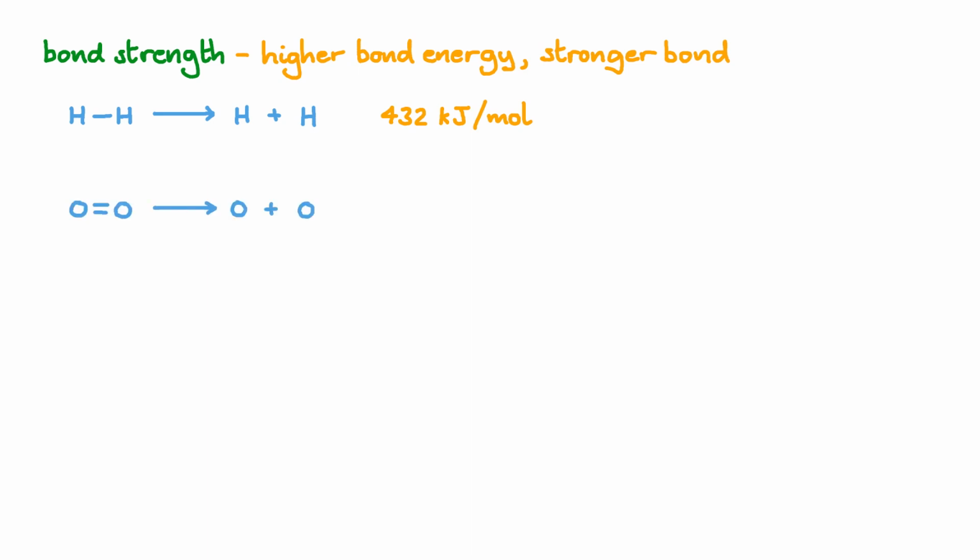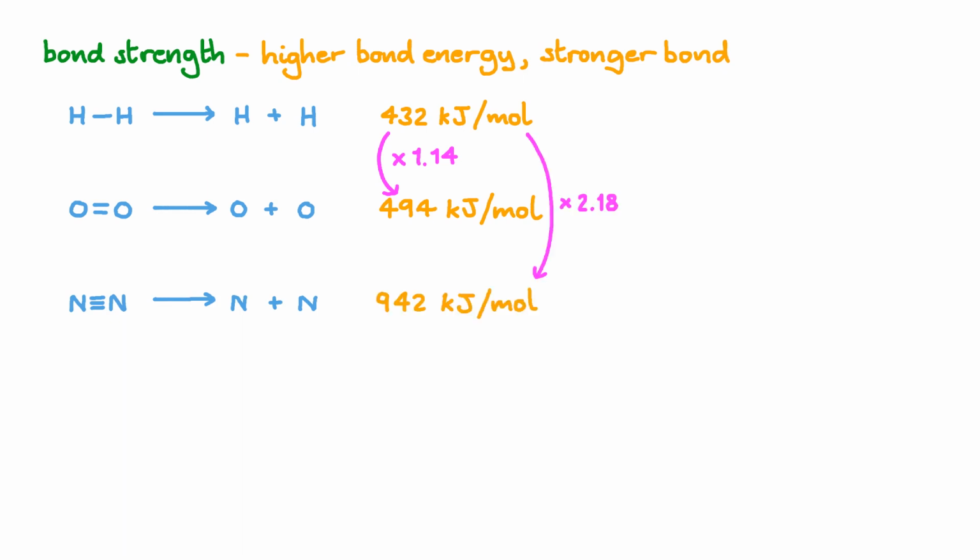An oxygen molecule consists of 2 oxygen atoms bonded by a double covalent bond. This bond is about 15% stronger than the hydrogen-hydrogen bond. And then we have the nitrogen molecule, consisting of 2 nitrogen atoms bonded by a triple covalent bond. This bond is over twice as strong as a hydrogen-hydrogen single bond.